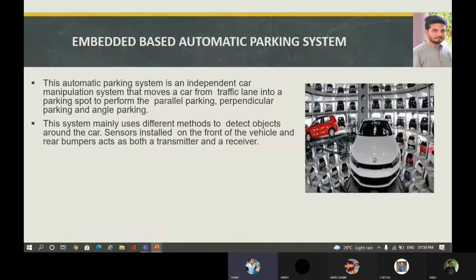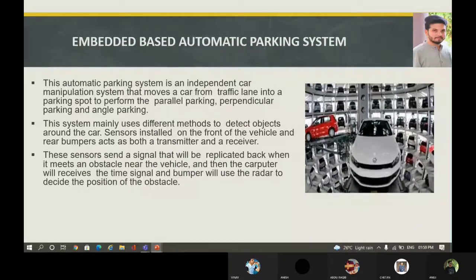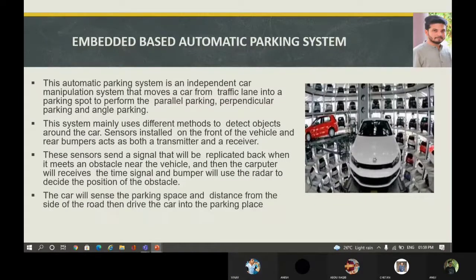This system mainly uses different methods to detect objects around the car. Sensors installed on the front of the vehicle and rear bumpers act as both a transmitter and a receiver. These sensors send a signal that will be replicated back when it meets an obstacle near the vehicle, and then the computer will receive the time signal and the bumper will use the radar to decide the position of the obstacle. Then the car will sense the parking space and distance from the side of the road, then drive the car into the parking place.